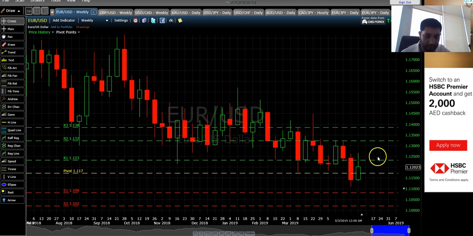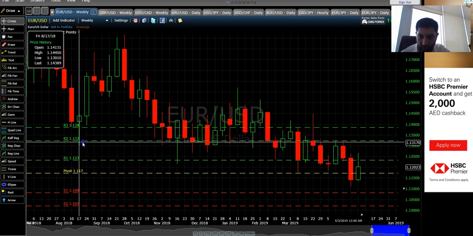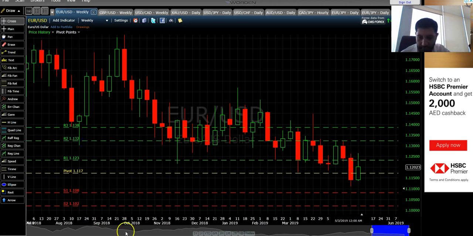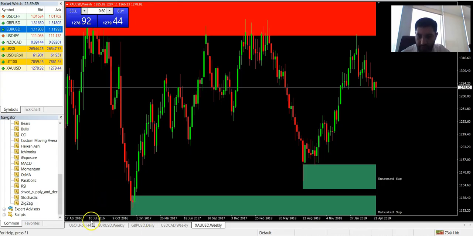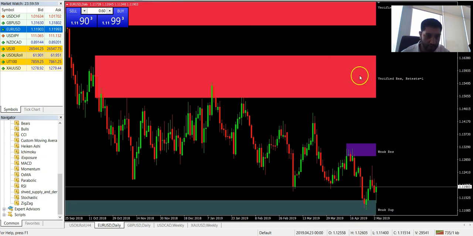So currently I would speculate that it is going to attain bullish momentum, and I would expect that it will try to breach resistance 2, which is here at 1.132. I'll give you another overview of the Euro USD weekly. As you can see, we are looking into a weekly chart on the MT4. Let me change it to a daily analysis.